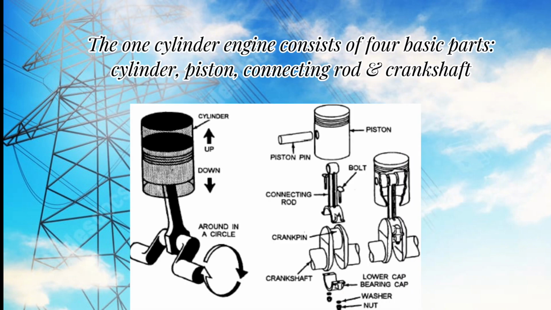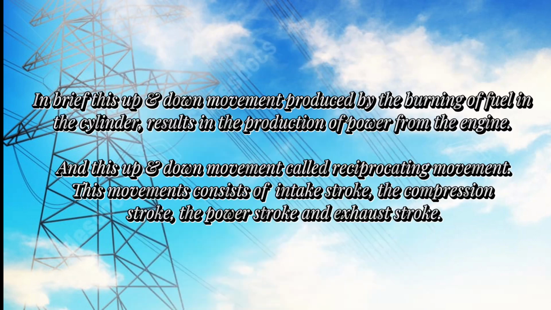The one-cylinder engine consists of 4 basic parts: cylinder, piston, connecting rod, and crankshaft. In brief, this up and down movement produced by the burning of fuel in the cylinder results in the production of power from the engine, and this up and down movement is called reciprocating movement. This movement consists of the intake stroke, the compression stroke, the power stroke, and the exhaust stroke.